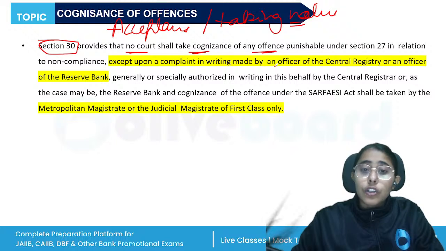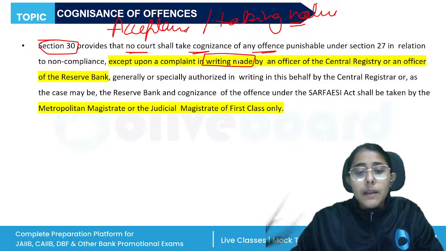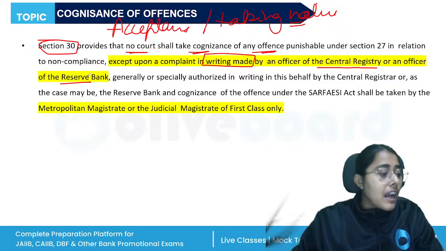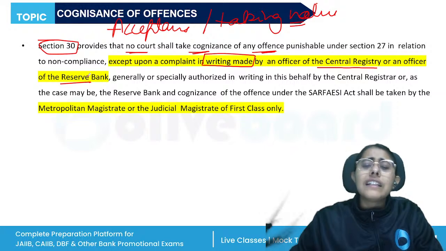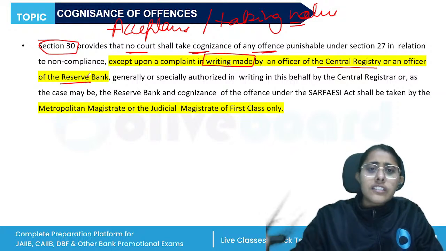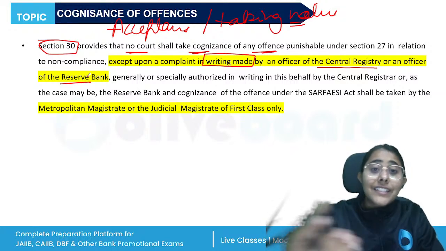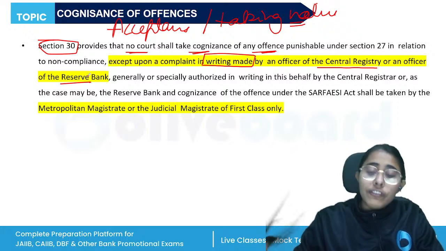The court will take cognizance only when the complaint has been made in writing, and the complaint is made by an officer of the central registry or any officer authorized by RBI. The complaint should be in writing, giving all the details, that such and such event has occurred on this date, of this amount, of this nature.